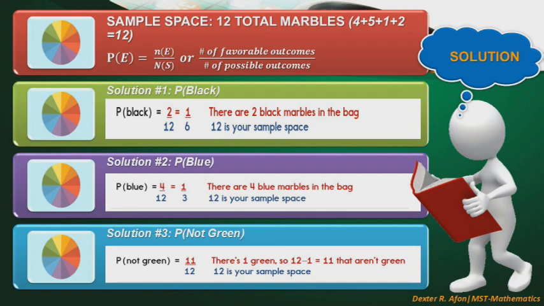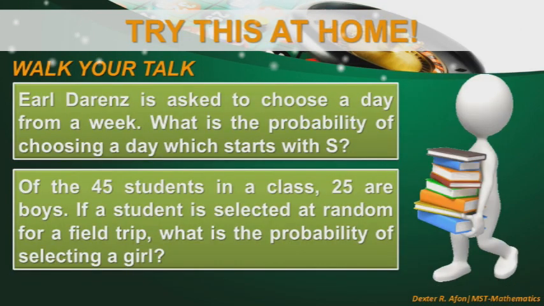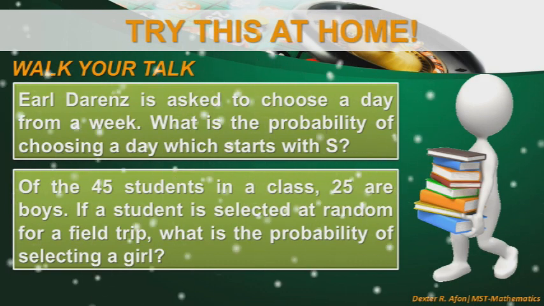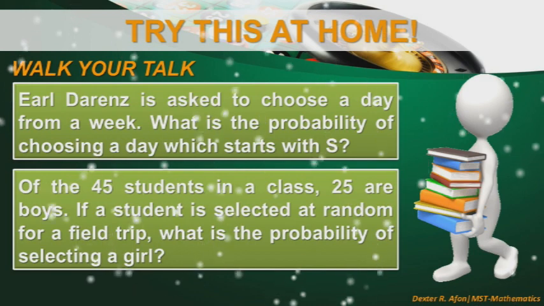Lastly, for the solution for number 3, we have P of not green. P of not green is equal to 11 over 12, because there is only one green, so we have here 12 minus 1 is equal to 11 that are not green over the sample space, which is 12. So, do you have any clarification or questions so far, Brainiacs? If none, kindly copy your assignment on your notebook for you to practice at home.